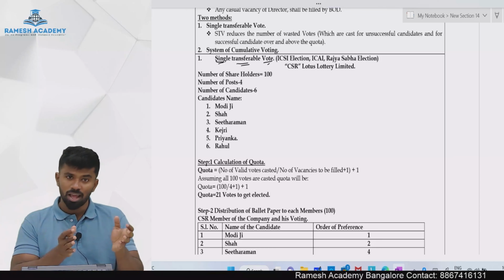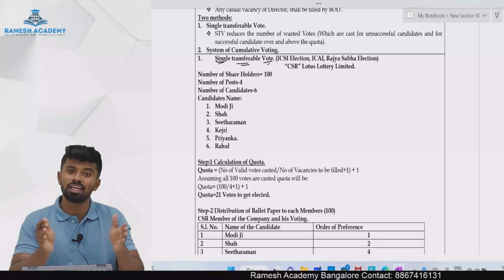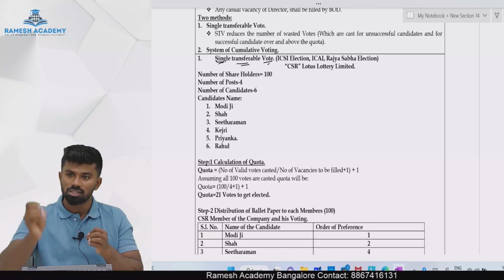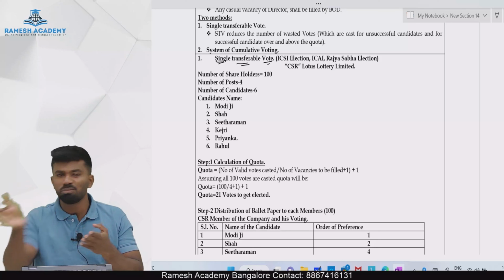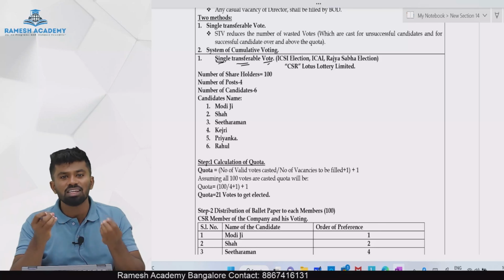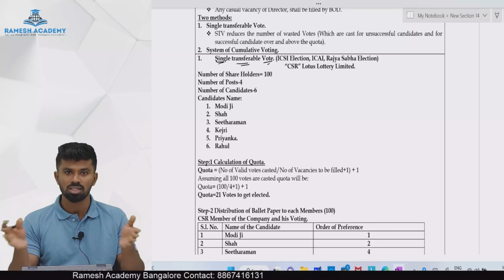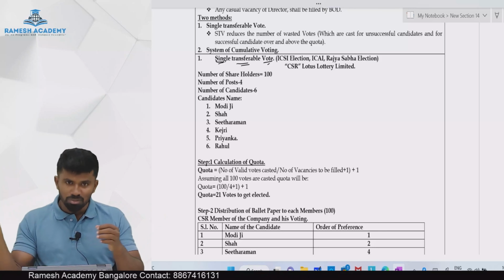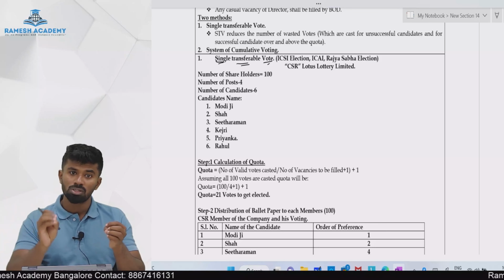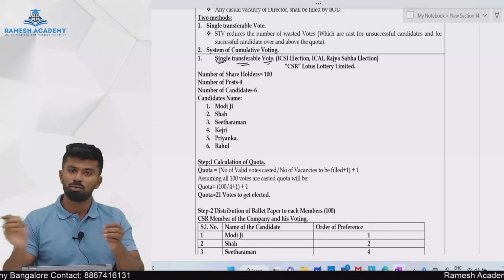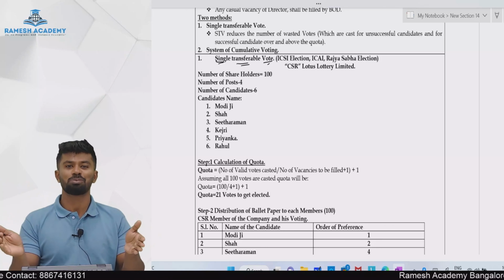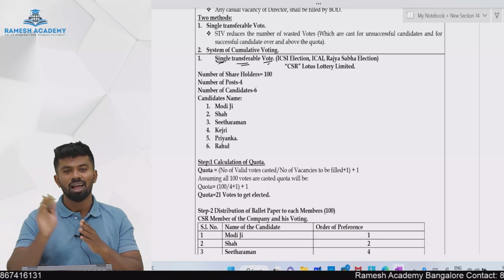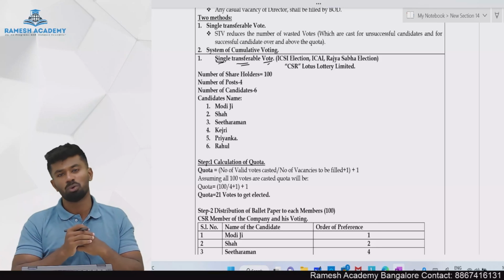And one more scenario where it is transferred is if the vote is cast to a candidate who gets eliminated because he has secured the least number of votes. There is no chance that he will get elected. Then he will be eliminated, and whatever votes were cast to the eliminated candidate will not be wasted. They will be transferred to whom? To the remaining candidates as per the second preference of the voters.